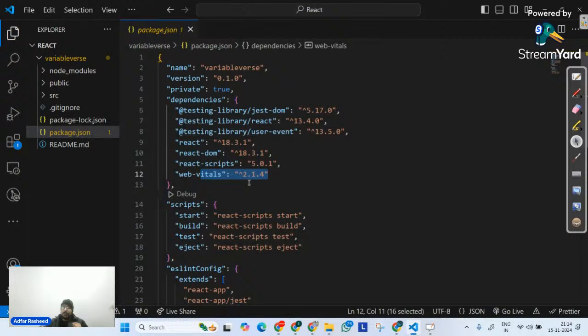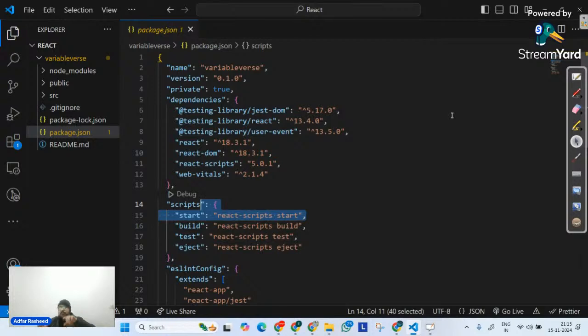Not only that, in order to execute this particular project, or to install any other module, or to run any script, we run scripts. For example, in order to start this project, we will write npm start. But that command will only work if it is present inside our package.json under the scripts. If you remove this particular line of code, you won't be able to run this React project and you won't be able to see its output.